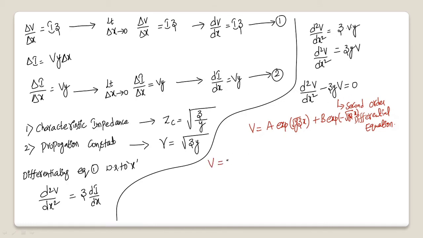It is like a into e power gamma x, where gamma is root yz. I can also write this equation as d square v by dx square minus gamma square into v is equal to 0. So the solution for this differential equation, in terms of gamma, is v is equal to a into e power gamma x plus b into e power minus gamma x.